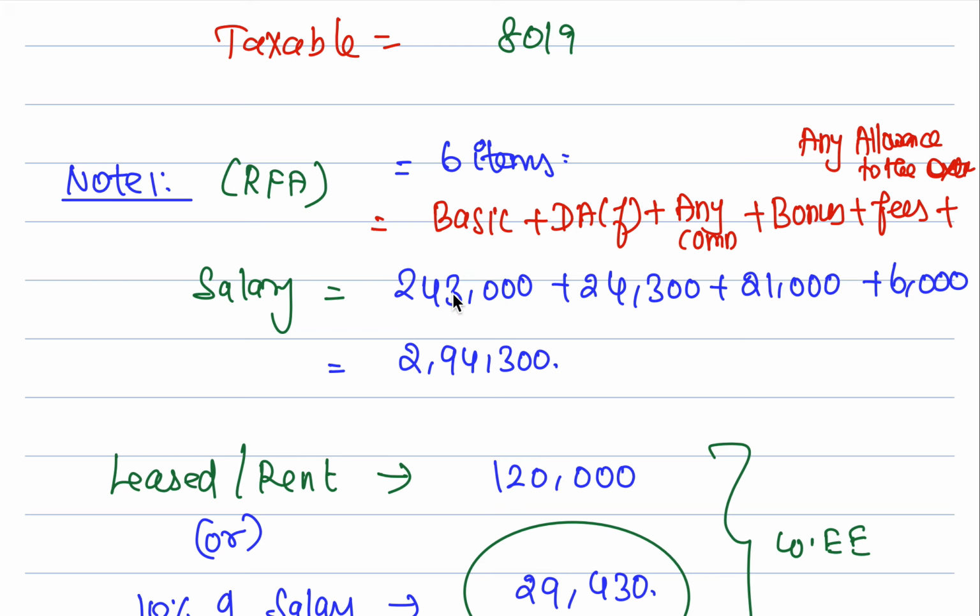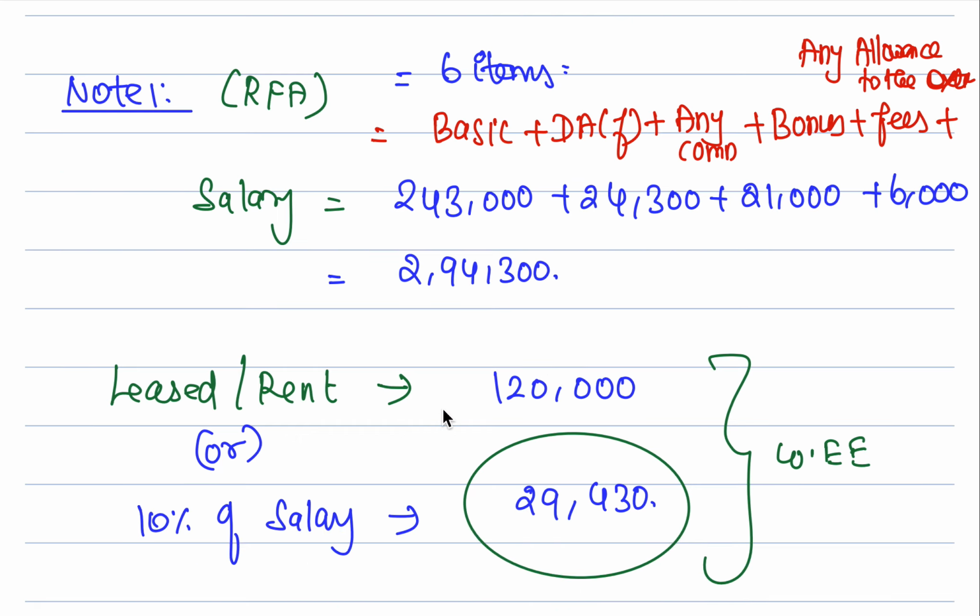Now we know that basic is 2,43,000, DA forming is 24,300. Any commission? No commission, but bonus is 21,000 rupees. Fees? No fees. Any allowances: telephone allowance 500 rupees per month, which is 12 into 500, which is 6,000 rupees. Adding everything together, we get 2,94,300 as the salary, because on calculation of RFA it is 6 items, while on calculation of HRA only 3 items.